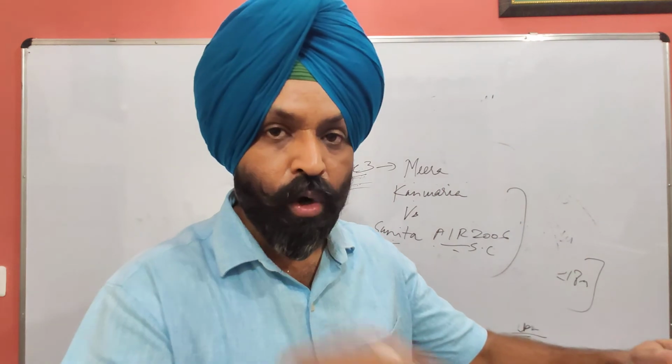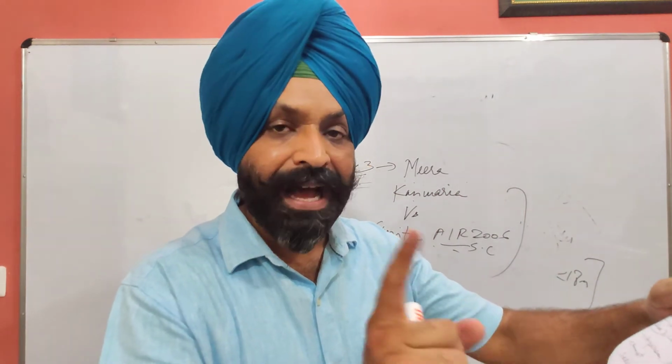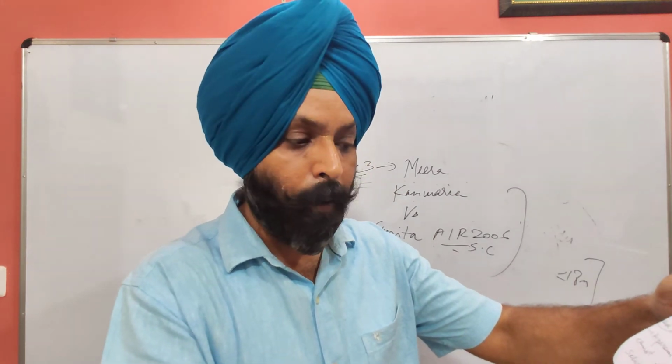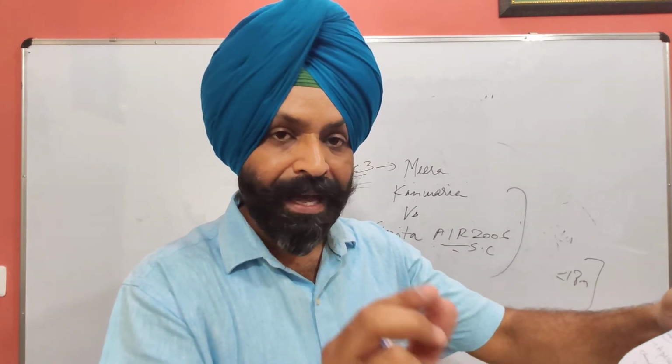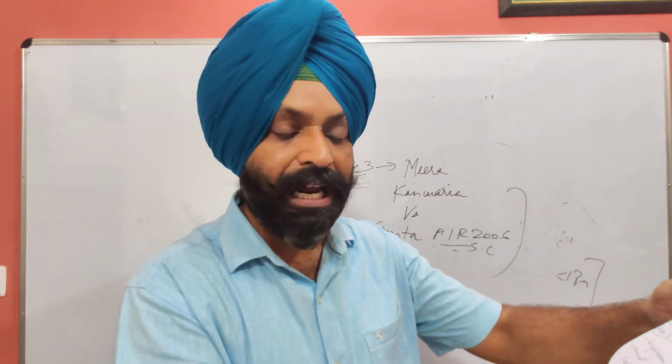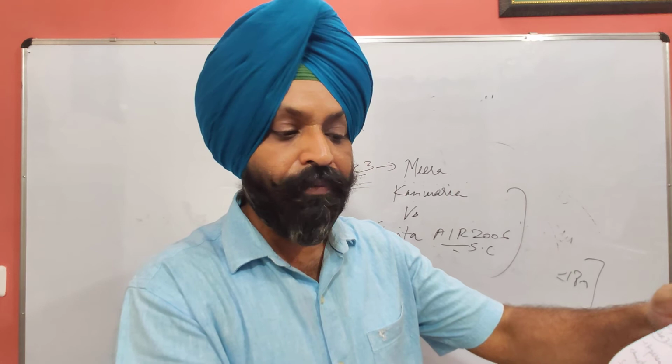In this case it was held, please note it down, a person by reason of marriage alone cannot ipso facto become a member of a scheduled caste or scheduled tribe, and so cannot take the benefit of reservation.